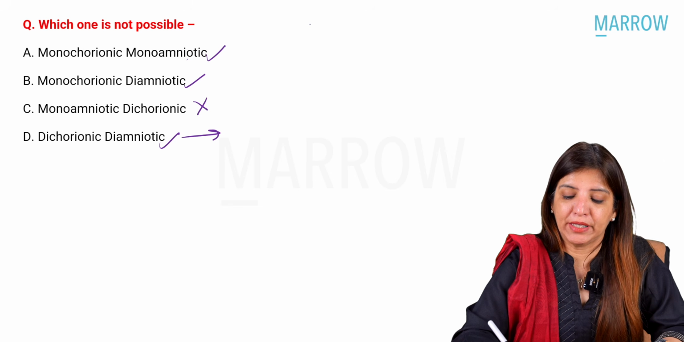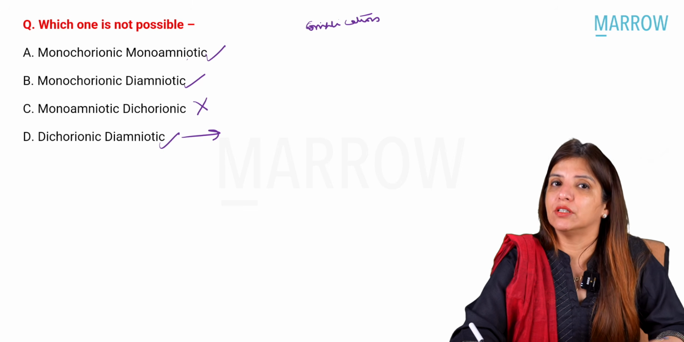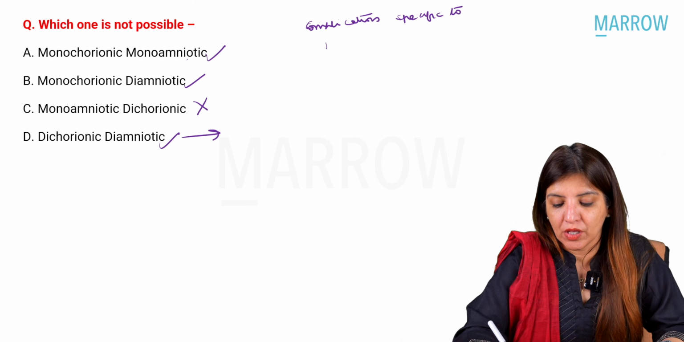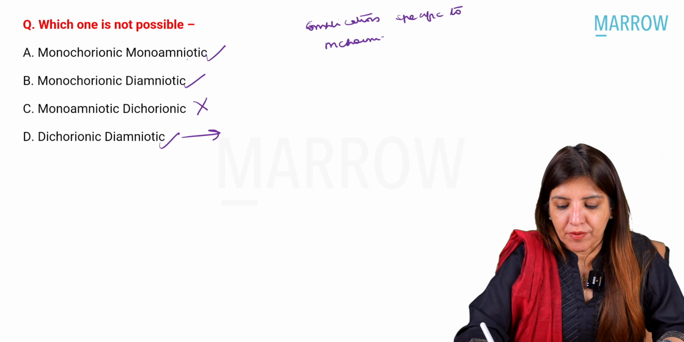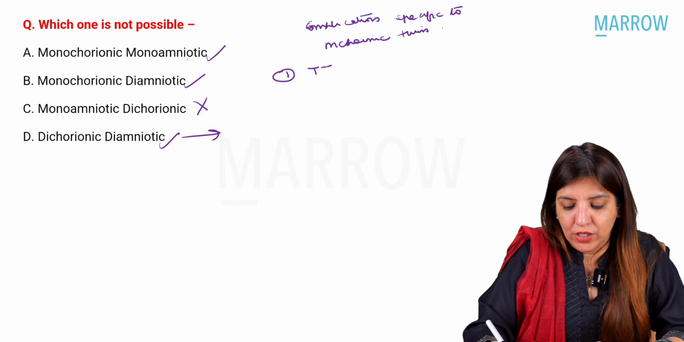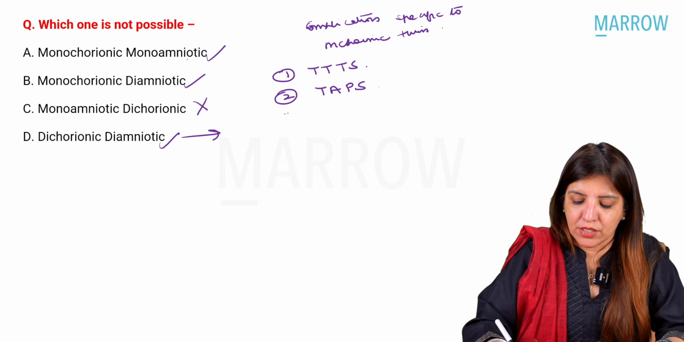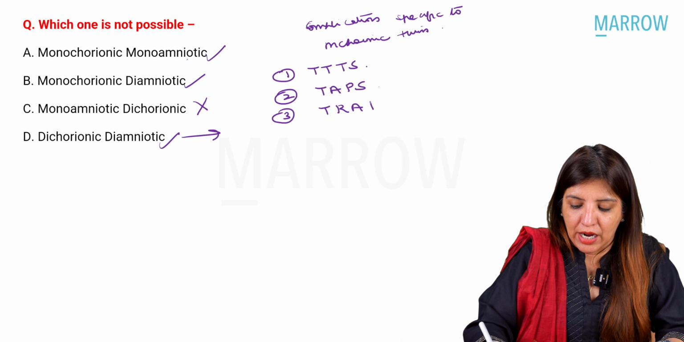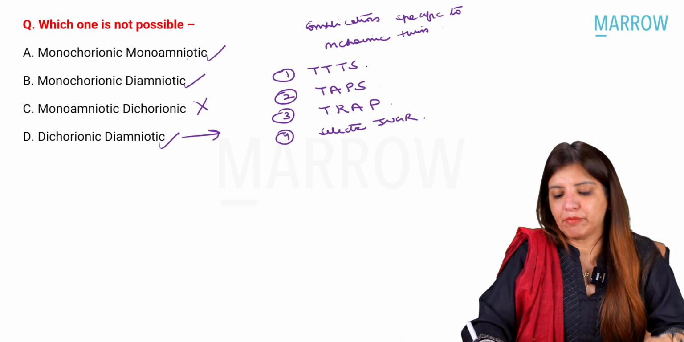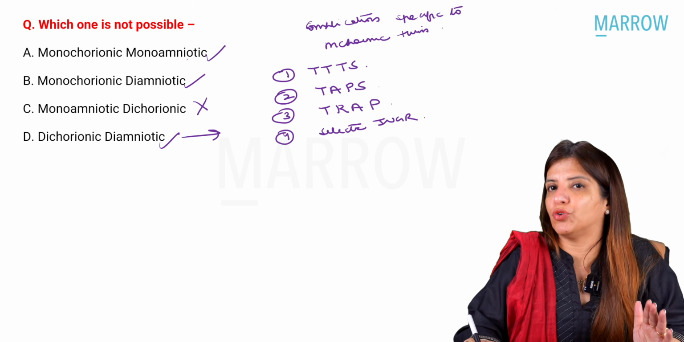What are the complications which are specific to monochorionic twins? And this was one of your NEET PYQs. What complications are specific? So, twin-to-twin transfusion syndrome, number 1, twin anemia polycythemia sequence, and twin reversed arterial perfusion, and selective IUGR. Selective IUGR means only one twin has IUGR. So these are the 4 complications which are specific to monochorionic twins.